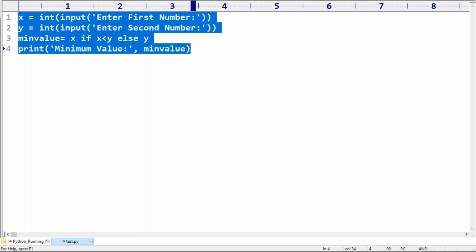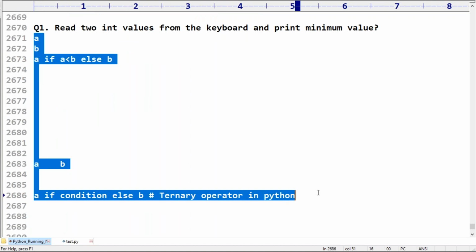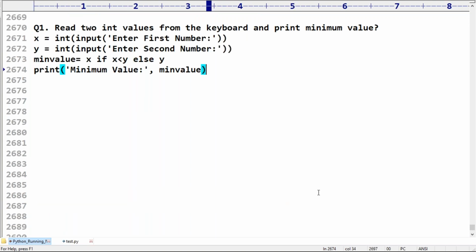Now you have wonderful knowledge related to this question. Now can you please confirm? Write a program to read 3 int values from the keyboard.